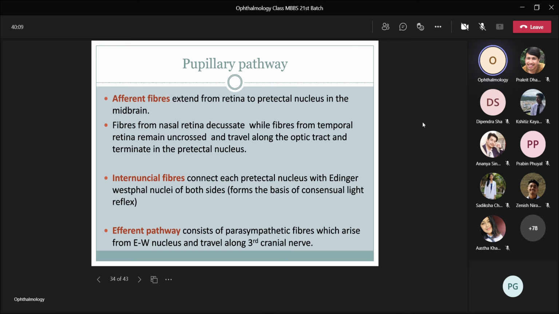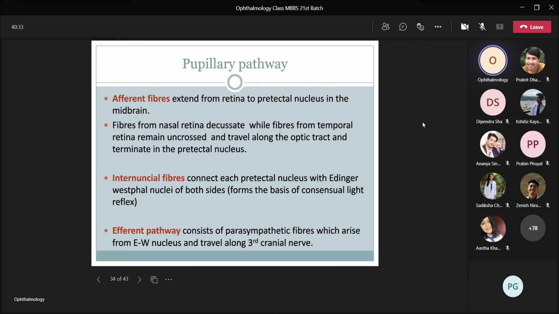Because of these internuncial fibers, there is a consensual light reflex. That means when light is shown in one eye, there will be constriction of the pupil in the other eye as well. The reason for that is these internuncial fibers, that is, the fibers from each pretectal nucleus decussate in the Edinger-Westphal nucleus.